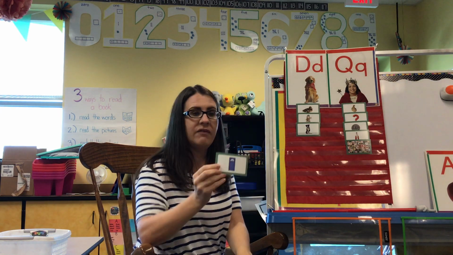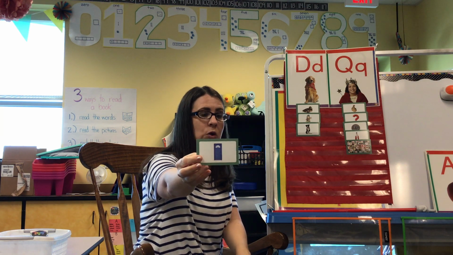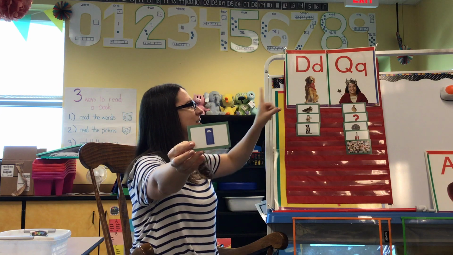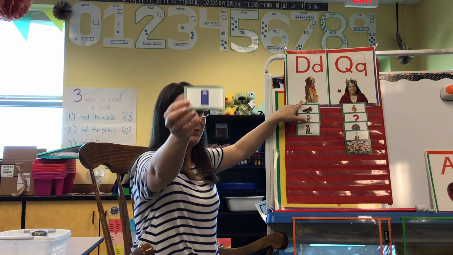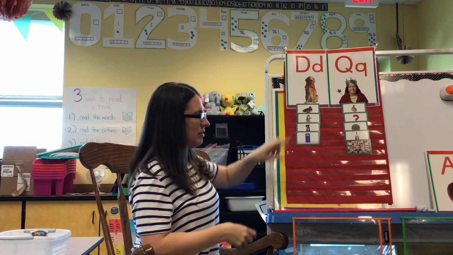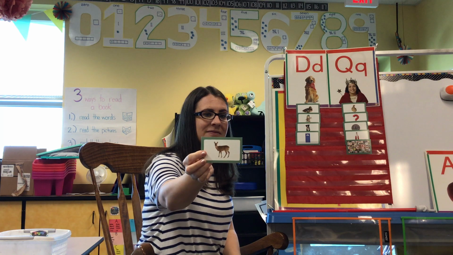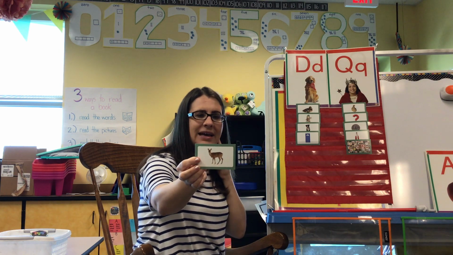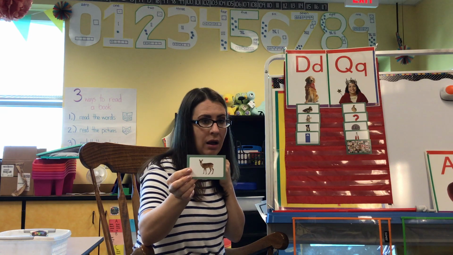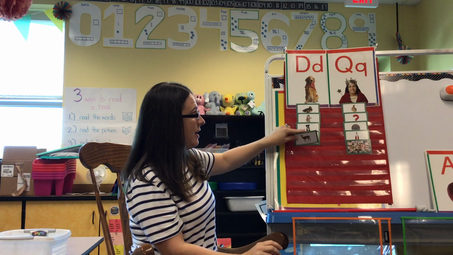This is a picture of a door. Say that. Door. Door starts like D, just like you hear in dog. So we're going to put door under the letter D. And our last one is a deer. Say that. Deer. At the beginning of deer, do you hear D or qu? I hear D, like in dog. So I'm going to put this right here.